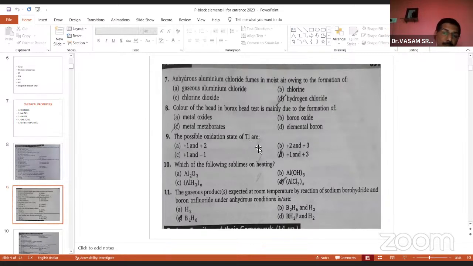The possible oxidation state of thallium: thallium belongs to the boron family. The boron family common oxidation state is +3. But due to the inert pair effect, thallium exhibits only +1, not +3. Therefore, the thallium oxidation state is +1, but the group common is +3. Thallium individually shows +1. And which of the following sublime on heating? So these are some questions we are expecting.